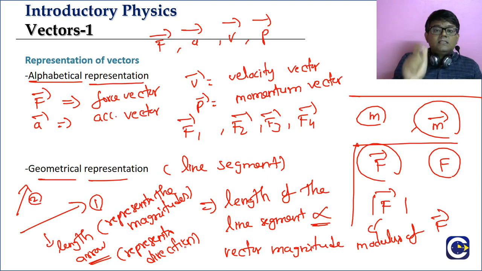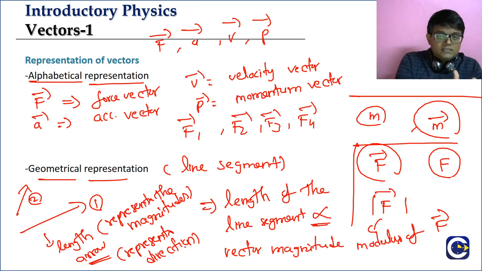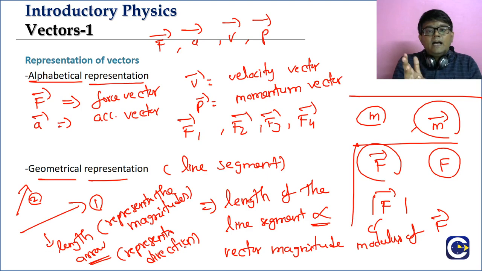Length is representing what? Length represents the magnitude of the vector. Means length is proportional to the magnitude of the vector. So if the length of the line segment is higher, the particular vector's magnitude will be what? Higher. If the length is shorter, the magnitude of the vector will be what? Lesser. Okay? And the arrow indicates the direction of the vector. So this is the alphabetical representation and the geometrical representation of the vector.